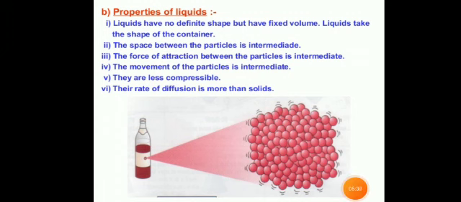Now, students, we will discuss the next property: the space between the particles is intermediate, or liquids have lesser density as compared to solids. As compared to solids, liquids are generally lighter. This is on account of the greater number of interparticle spaces in the liquid state as compared to the solid state of matter. But there are certain exceptions also, students, like ice.